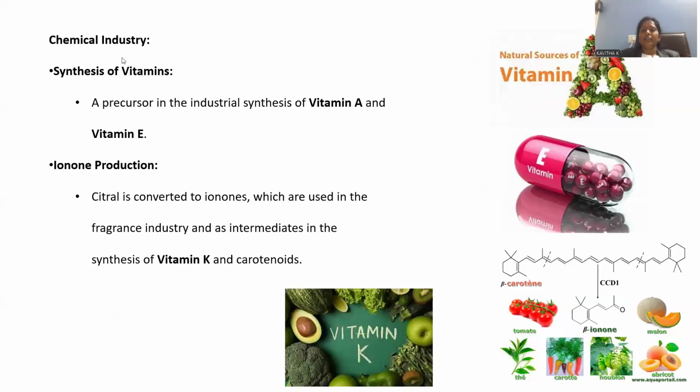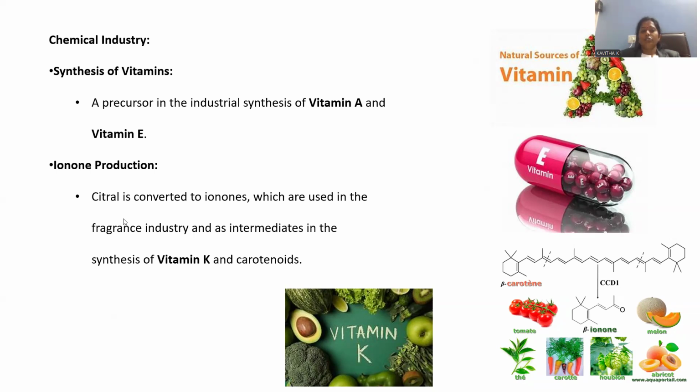And in the chemical industry, it is a potent ingredient with an aldehyde and the presence of a double bond over there, so that so many new materials can be synthesized conveniently starting from cetrol. Vitamin A and vitamin E can be synthesized starting from the cetrol. It is the precursor for the synthesis of A and E vitamins.